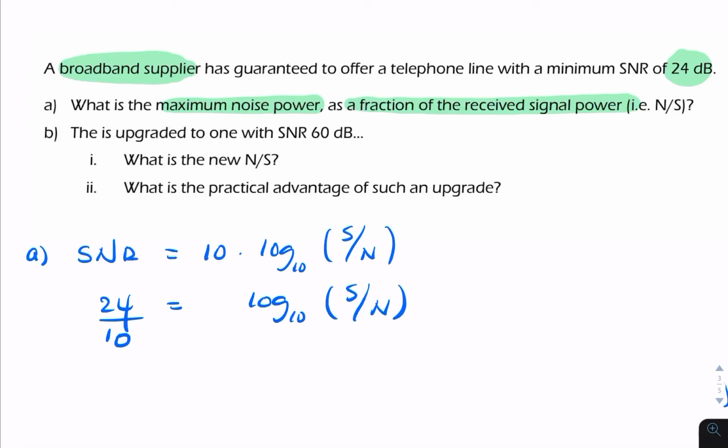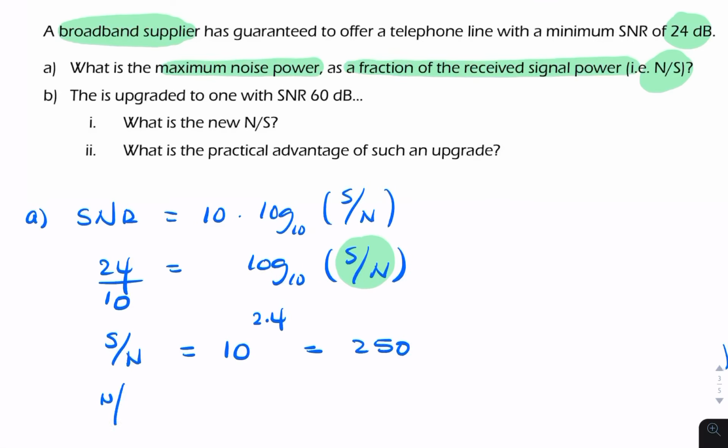And then, because what we want is S over N, we take the anti-log, or 10 to the power of both sides. So S over N equals 10 to the power of 2.4, which is 250. Now the question is asking for N over S. So N over S is simply 1 over that. So the noise power as a fraction of the received signal power is 1 over 250.